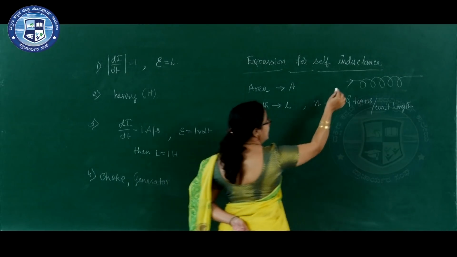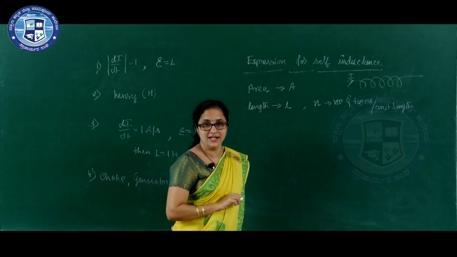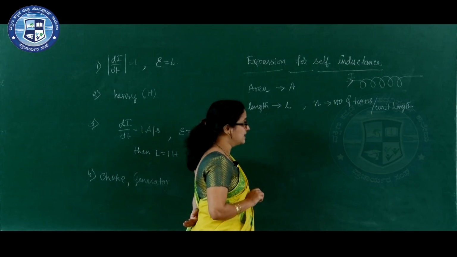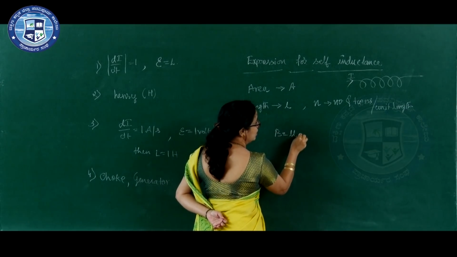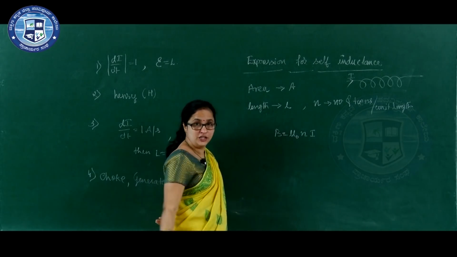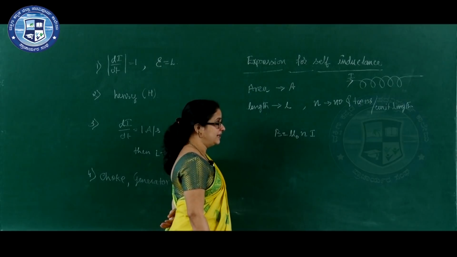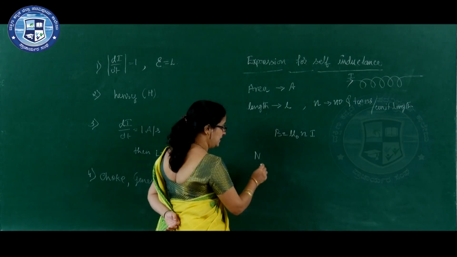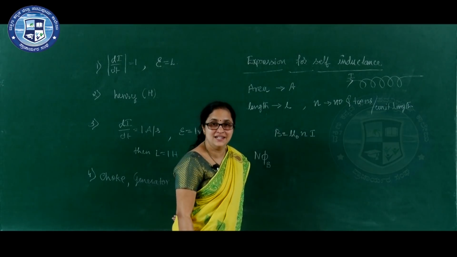When the current I is made to pass through this coil, a magnetic field is generated. The magnetic field generated due to this current I is given by the formula B is equal to mu naught n I. If B is the magnetic field, the magnetic flux linked in this coil, if a total of N number of turns are there, then N phi B is the total magnetic flux linked in the coil.